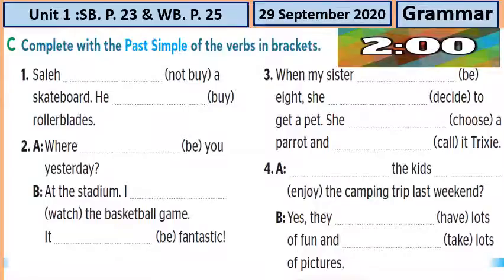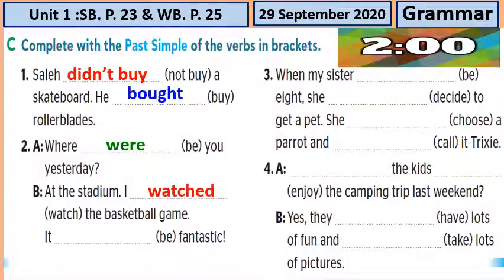Yes, now we are going to move on to your book, exercise C, complete with the past simple of the verb in brackets. Yeah, I want you to pause the video, do it in your notebook, and come back to check. Yes, let us see. Saleh, I have not buy. It would become didn't buy. He, and the past form of buy, bought. Where, and the past form of be suitable here is were you.